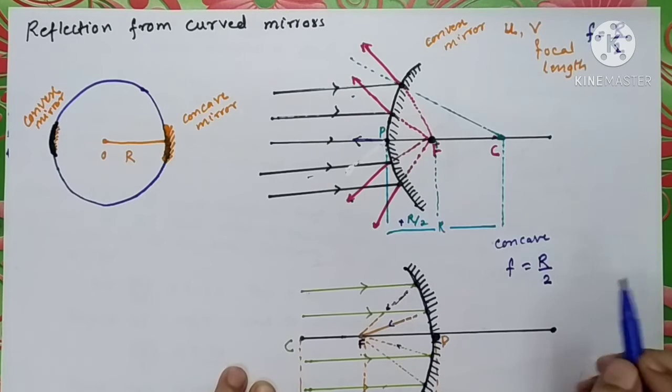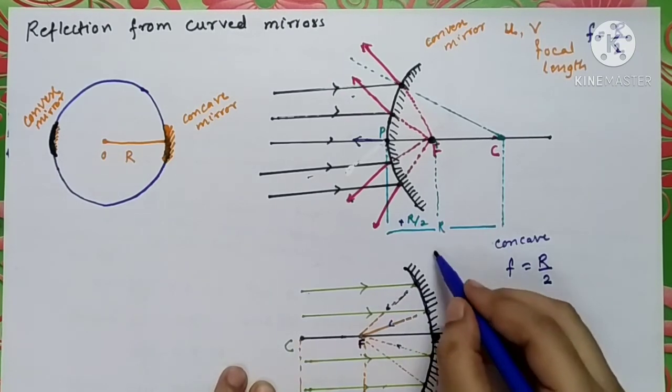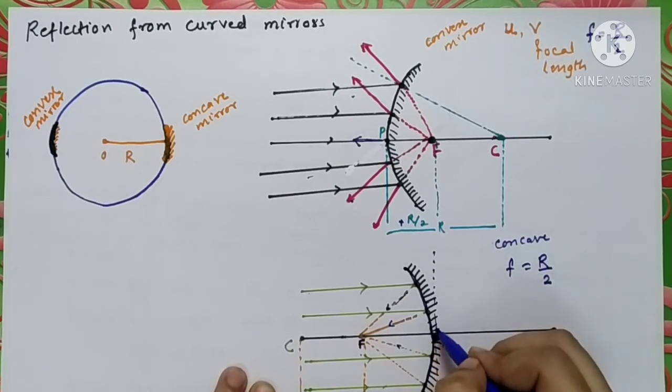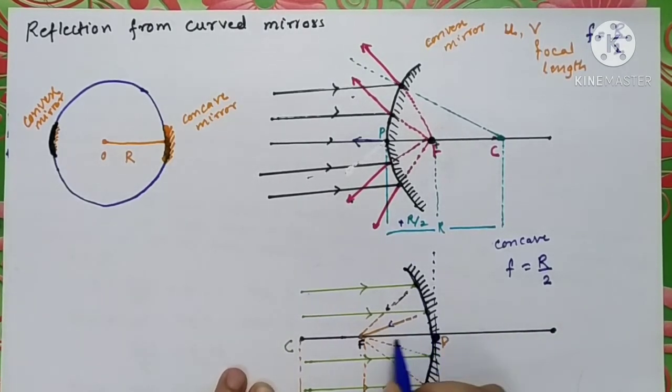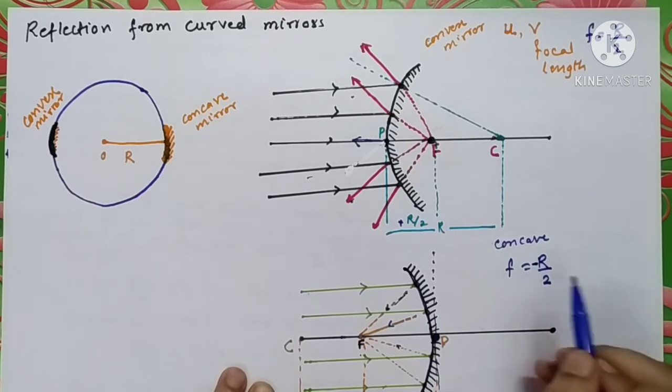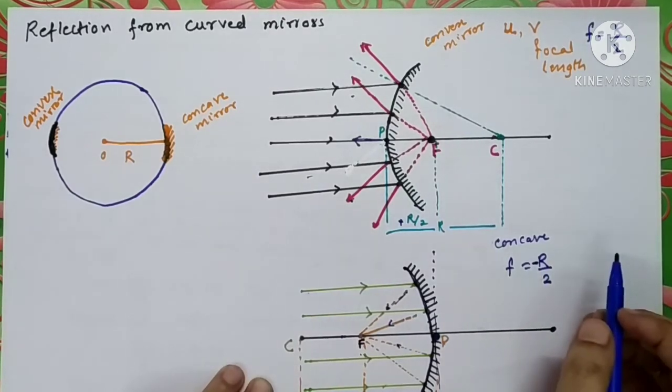But this time, since we are using the Cartesian sign convention, this distance is measured to the left of the pole, so this distance will be negative. Focal length of the concave mirror is minus r by 2.